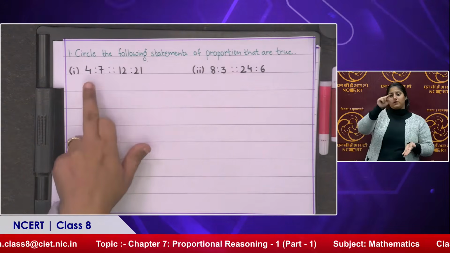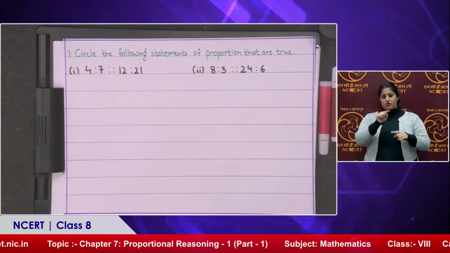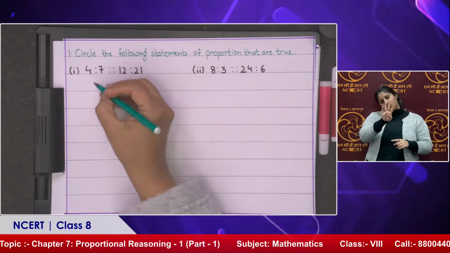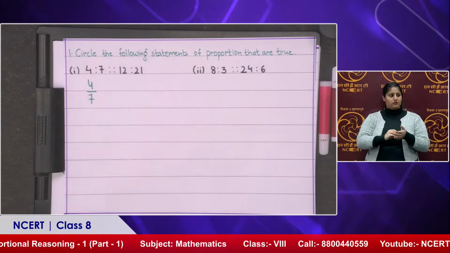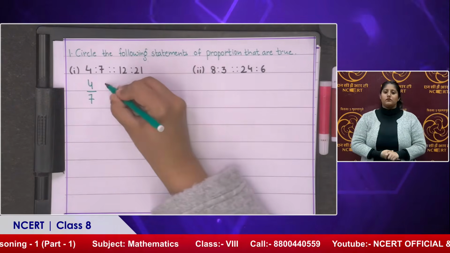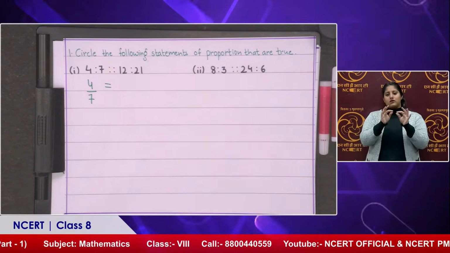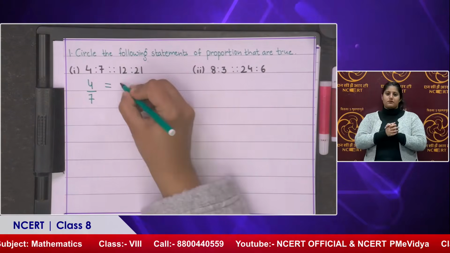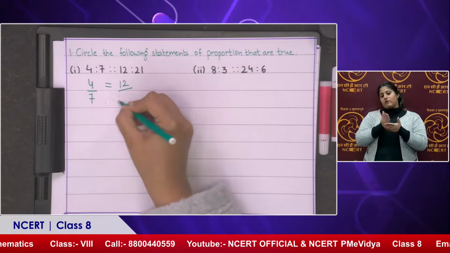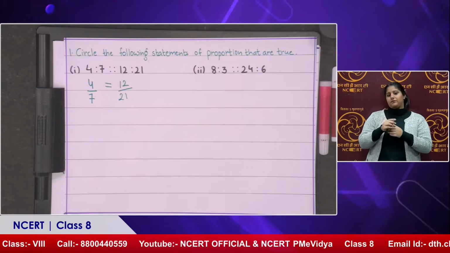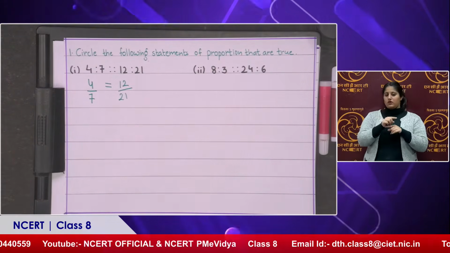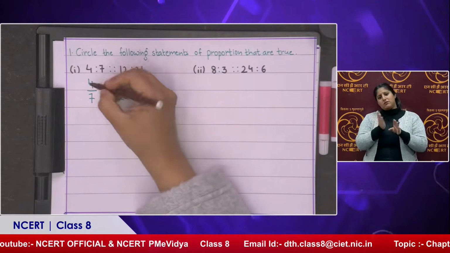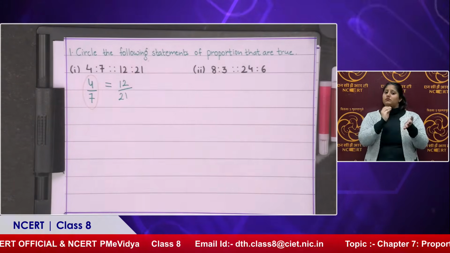As I told you, 4 is to 7 can be written as 4 by 7. This can easily be converted into an equality sign, and this can be written as 12 by 21. 4 is to 7 is already in its simplest form, so no need to do anything with this.